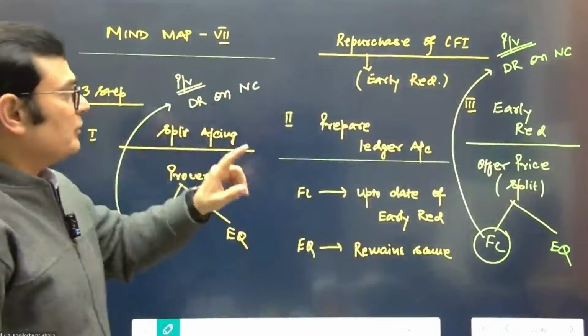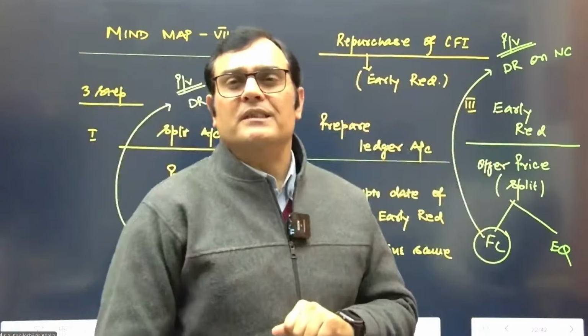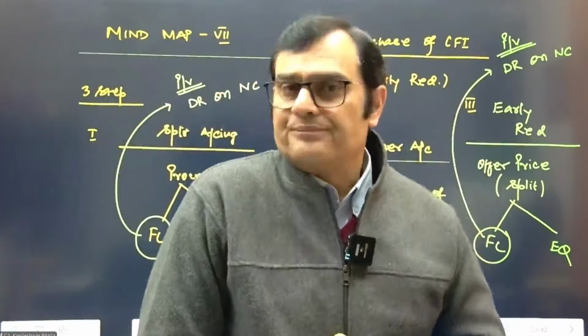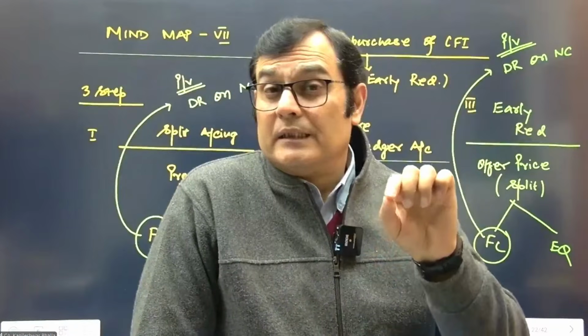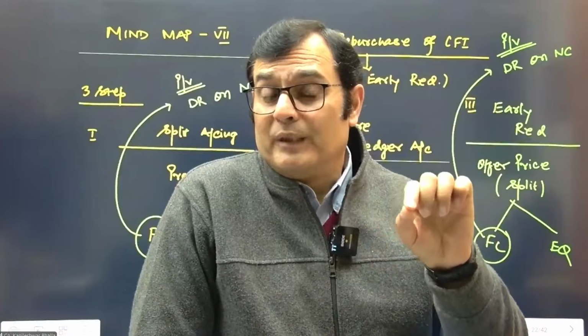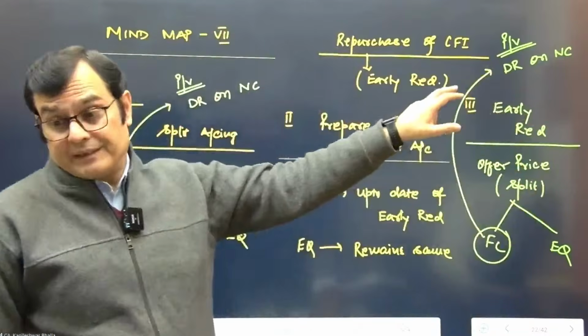Is the discount rate in step 1 and the discount rate in step 3 going to be the same, or is it going to be different? When you do the split accounting, you would have taken the non-convertible instrument rate prevailing on that date. So is that the same rate, or is it going to be a different rate?